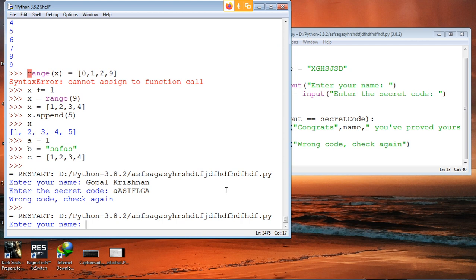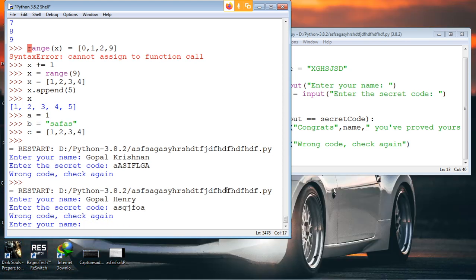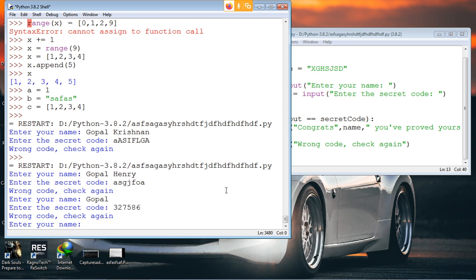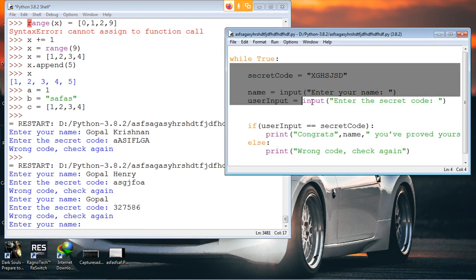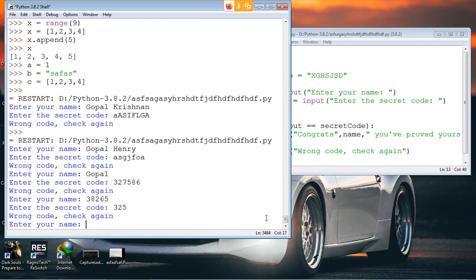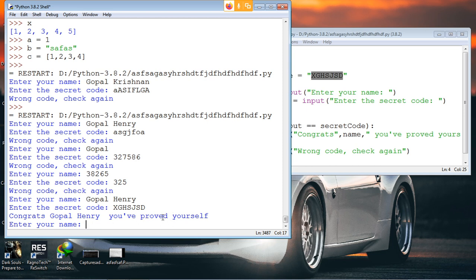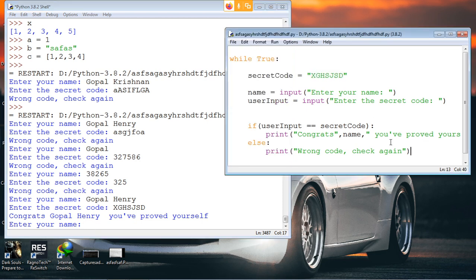I'll type Gopal Henry and some wrong code. It says wrong code, check again, and again I'm able to type my name and stuff, because this while loop is essentially infinite. But if I type the correct code, it says congrats Gopal, you proved yourself, but again it's asking me to enter my name.